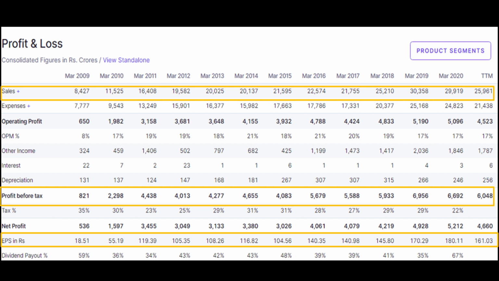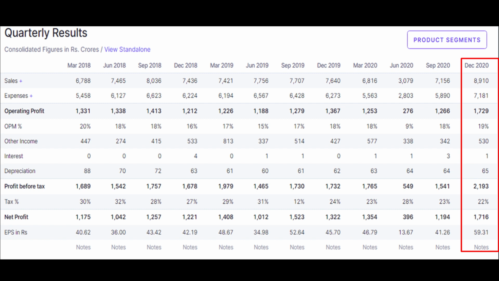25,961 crores of sales. The company has reported good numbers in the Q3 results of December, with 1,716 crores in profit and an EPS of 59.31. The company has not reported this kind of number in the overall segment itself. That's one of the very good positive points with respect to the company.